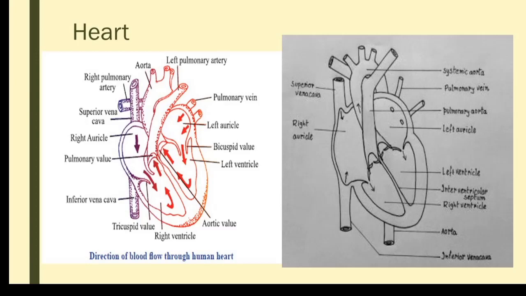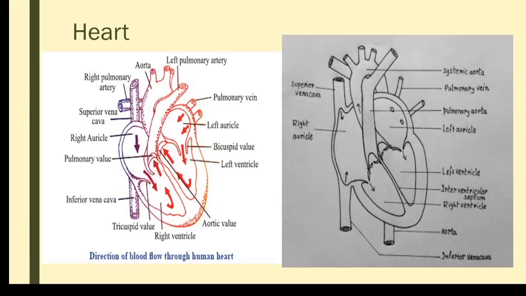Then one more thing: I said the atrium and ventricles are separated by septa, AV septa we can say, but they are perforated. Perforated means there is an opening, and that opening, on the right side as well as the left side, is guarded by valves. The valves ensure the blood flows properly.